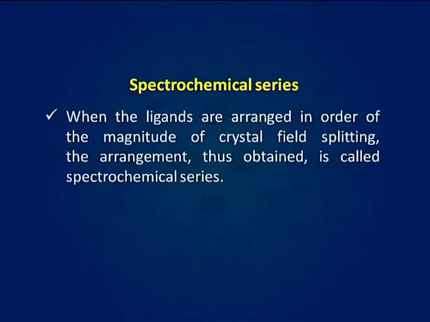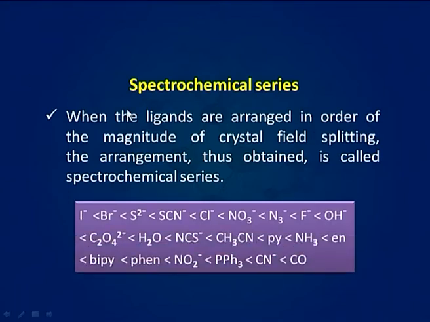When the ligands are arranged in order of the magnitude of crystal field splitting, the arrangement thus obtained is called spectrochemical series. Here you can have a look at the spectrochemical series. These ligands are arranged in increasing order of their field strength. You can see here that I−, Br−, S2− are weaker ligands, while CN− or CO are stronger ligands.